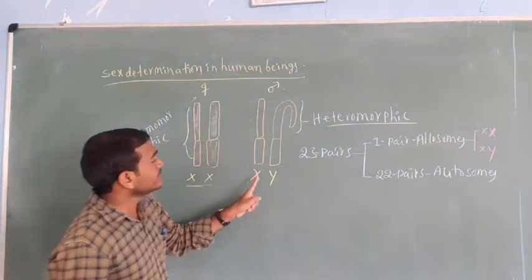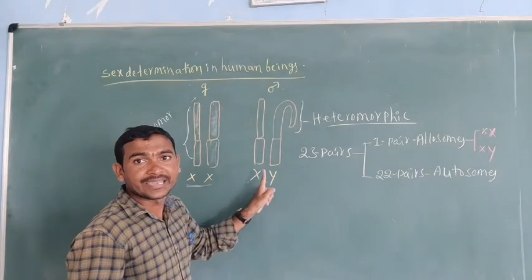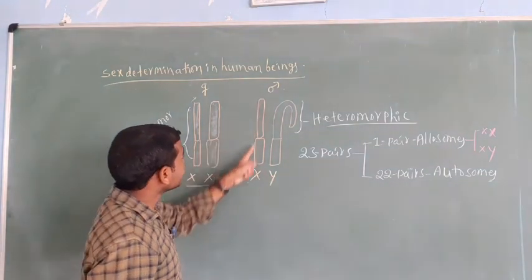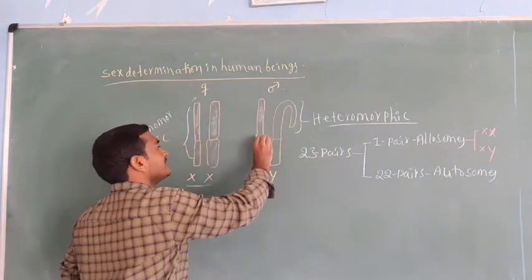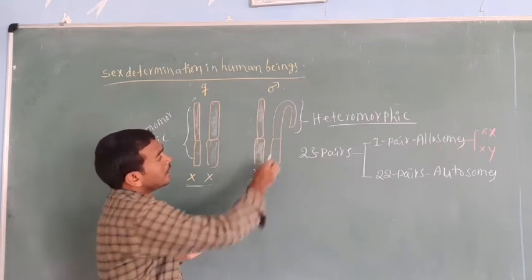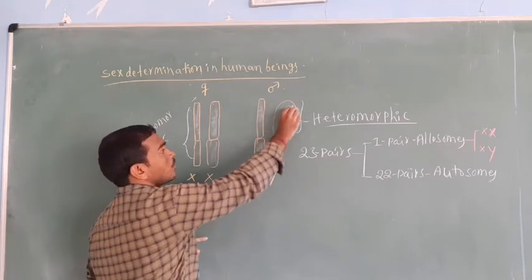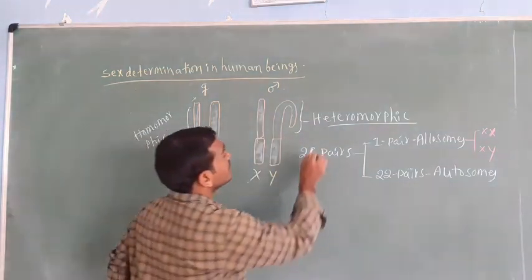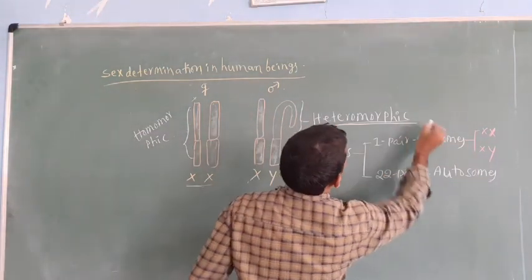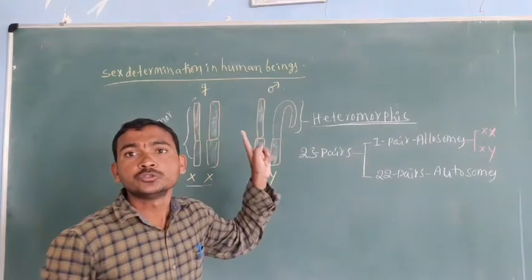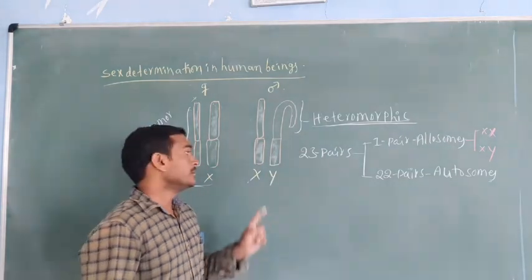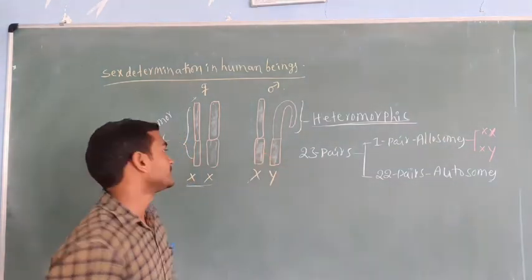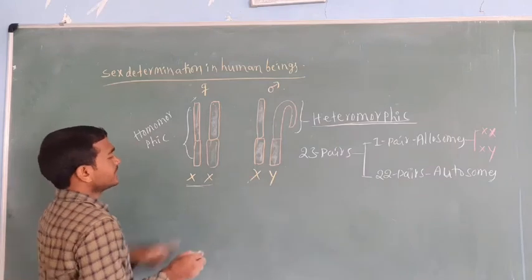In XY, the X has the same structure as the female's X, but the Y is different. The morphology is different. That is called heteromorphic chromosomes.